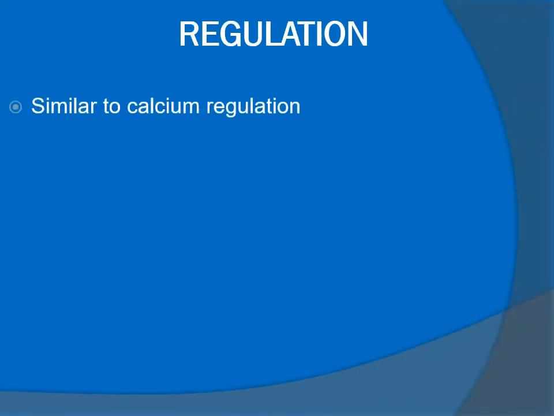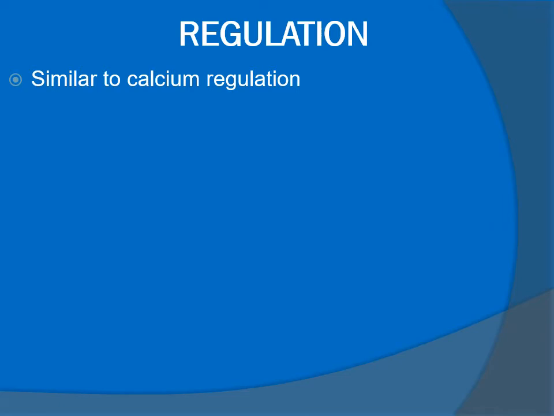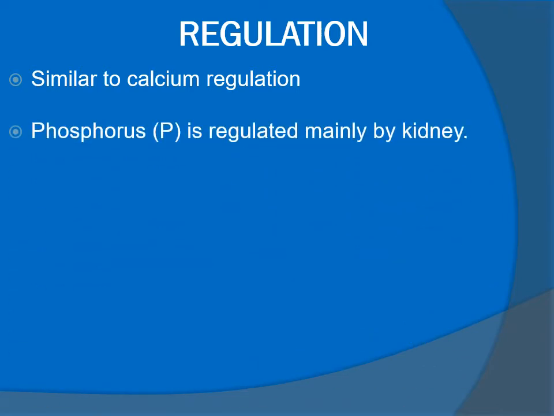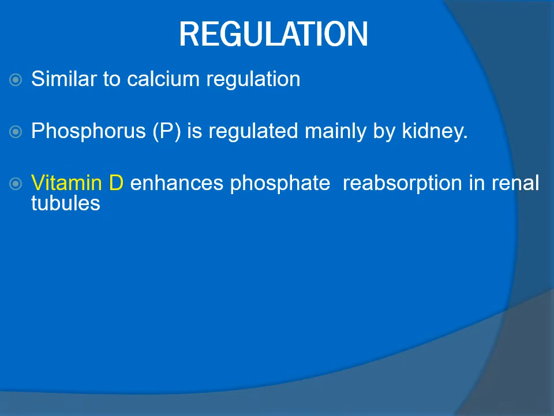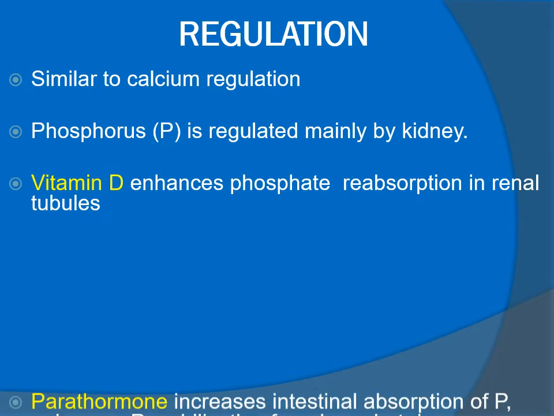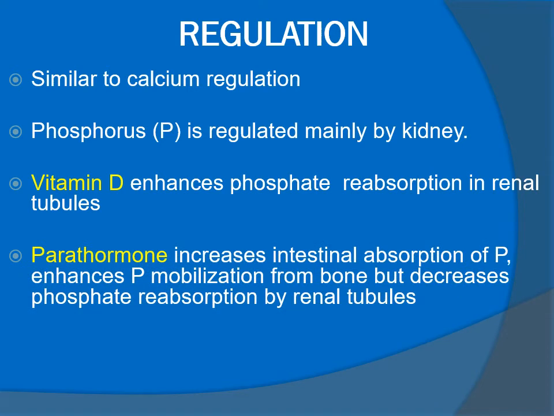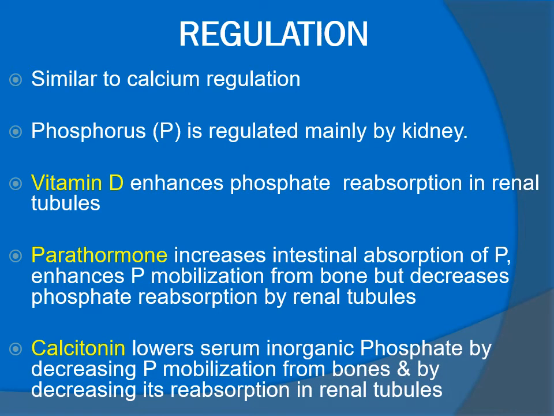Regulation of phosphorus. It is similar to calcium regulation. Phosphorus is regulated mainly by the kidney. Vitamin D enhances phosphate reabsorption in renal tubules. Parathormone increases intestinal absorption of phosphorus, enhances phosphorus mobilization from bone, but decreases phosphate reabsorption by renal tubules. Calcitonin lowers serum inorganic phosphate by decreasing phosphate mobilization from bones and by decreasing its reabsorption in renal tubules.